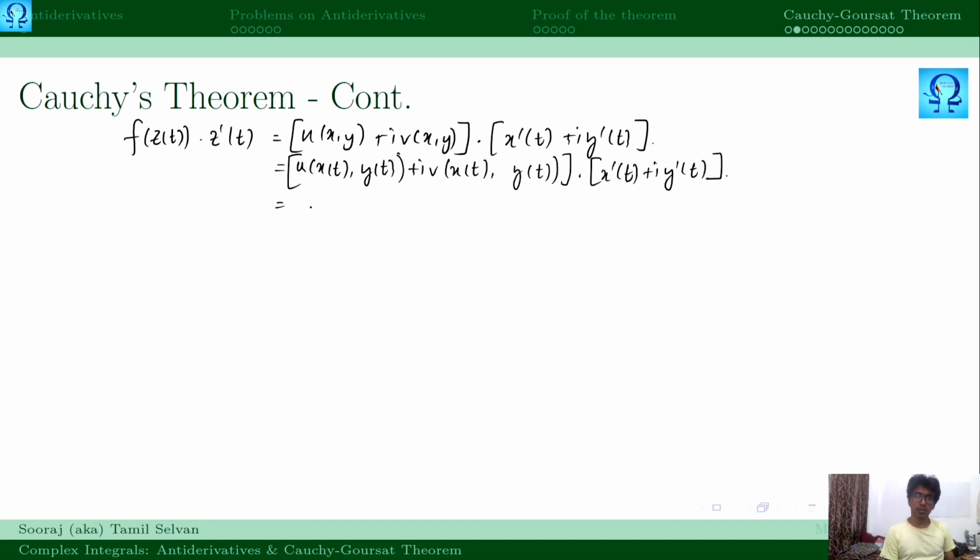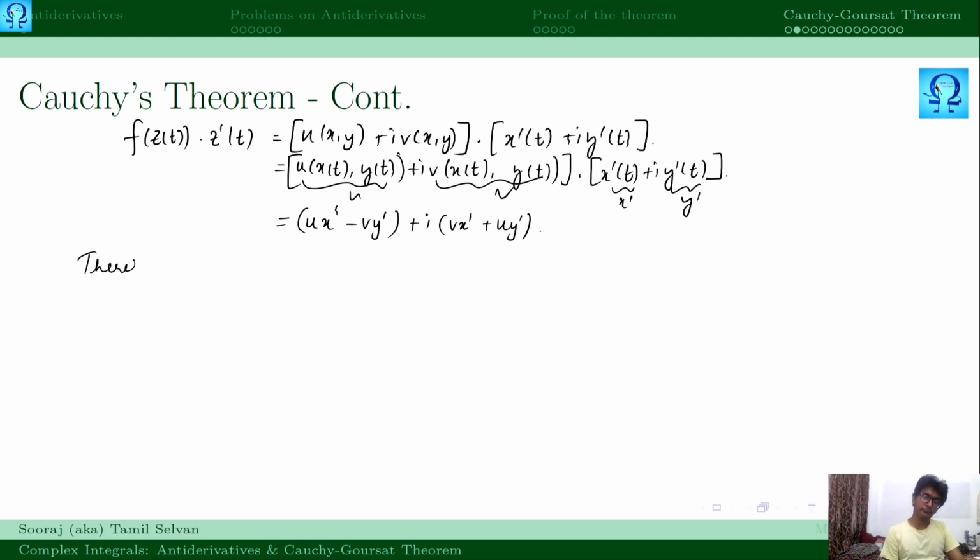When you make this multiplication, I'm just going to write this in simpler terms. I'll write this as simply u and this as simply v, and this as simply x prime, and this as simply y prime. Since all these are functions of t, I am not explicitly writing t. So when I make the product, what would I get? I would get u x prime minus v y prime plus iota times v x prime plus u y prime. So this is what we would get.